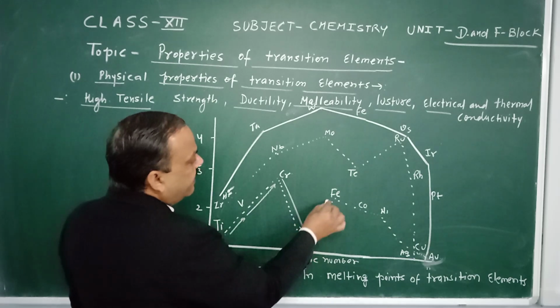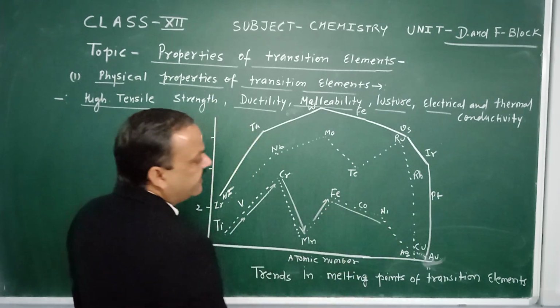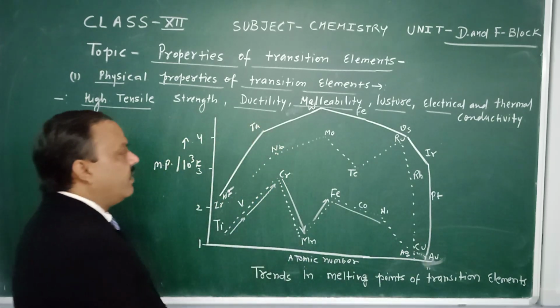Then again there is an increase, then a flat line, and it decreases up to copper.